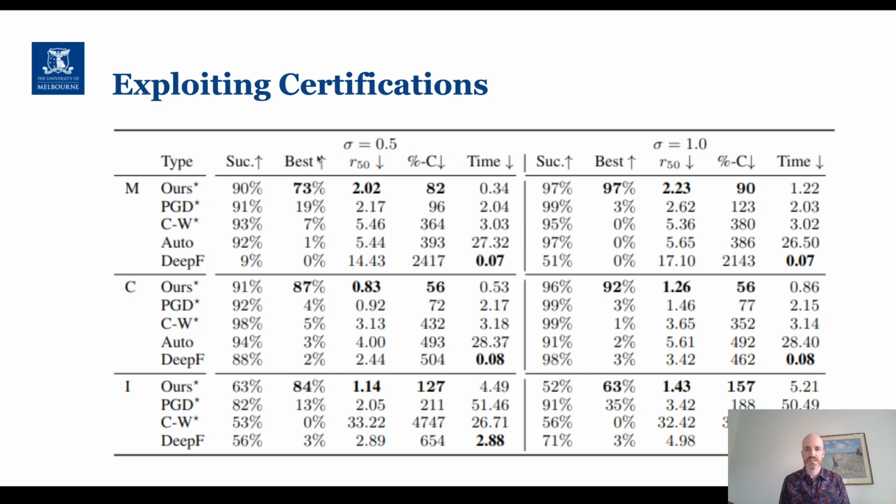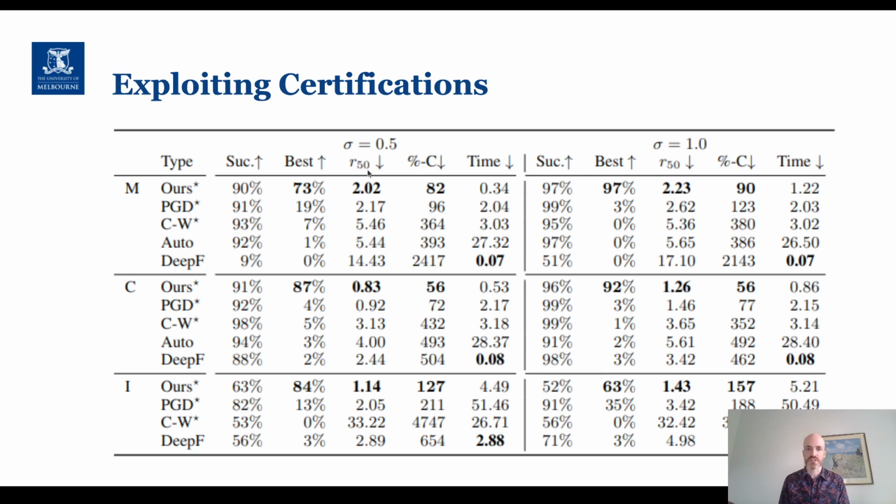What we can see is that our technique consistently reaches this high success rate. ImageNet's a little harder, but that is kind of to be expected given the dimensionality of the space. Our approach produces the best adversarial example, and by this I mean the smallest adversarial example, between 63% of the time and 97% of the time, relative to all the other 4 attacks.